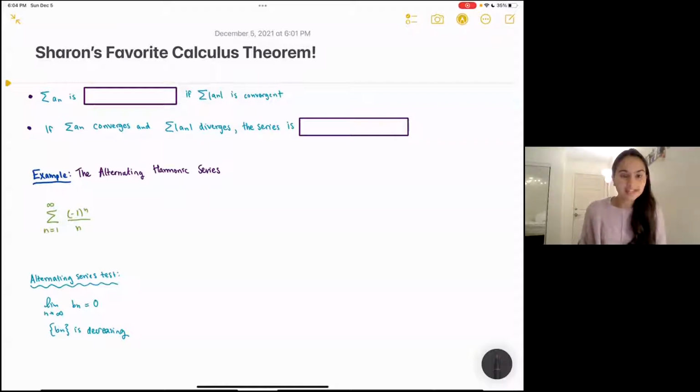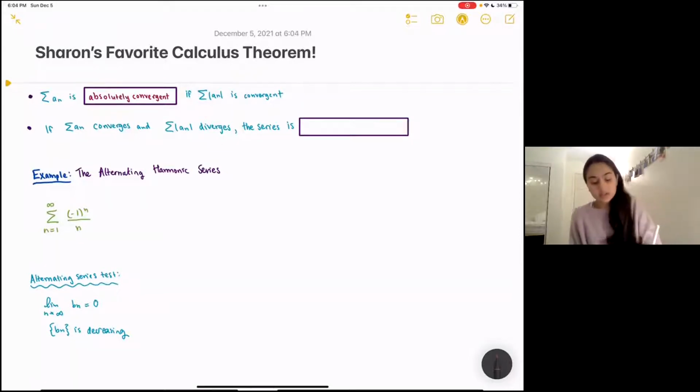All right, so before we get to the theorem, I have to introduce a couple definitions that the theorem is related to and that are related to series. We say that a series is absolutely convergent if the series that results when you take the absolute value of every term is convergent. And we say that a series is conditionally convergent if the series converges, but if the series that results when you take the absolute value of every term diverges.